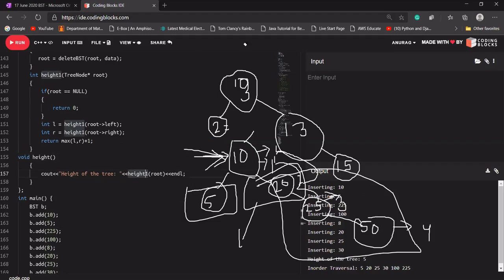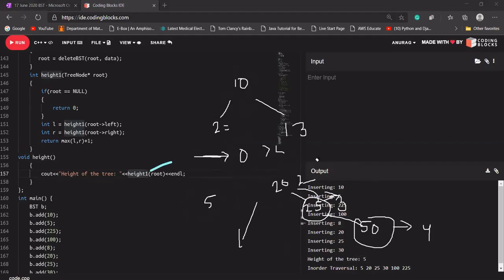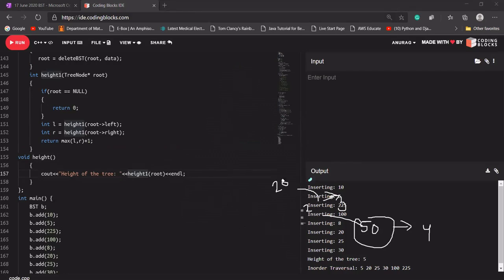Let's quickly design our tree and see whether the output is correct or not. Let's make a clear tree again, whatever we are inserting.